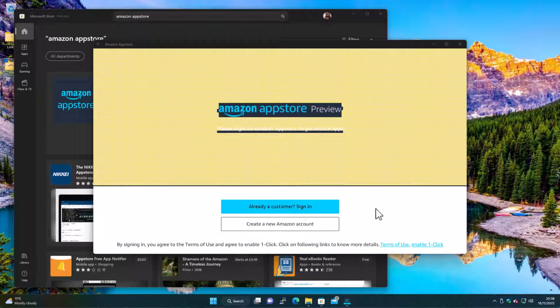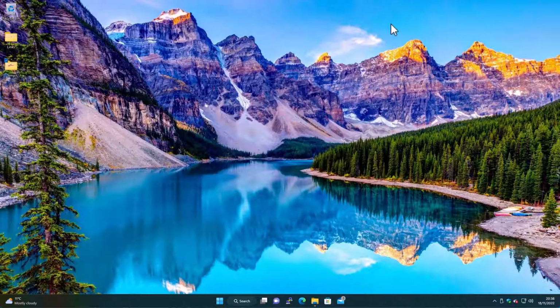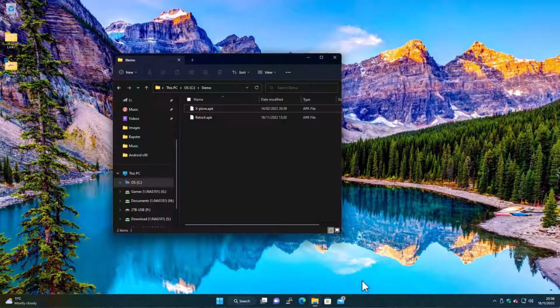But what I'm going to show you next is how to, like I say, install some apps manually. So what we can do is we can just close this and close this down. Now to do the install, you do have to go to command prompt and type some commands in, but like I say, they're very simple. So just beforehand, these are the two applications I mentioned before. Explore is a basic file manager.